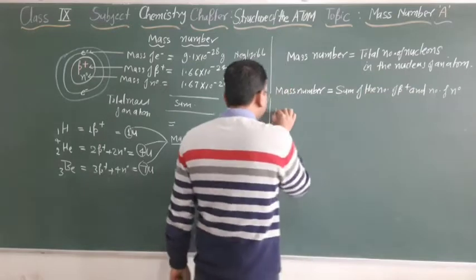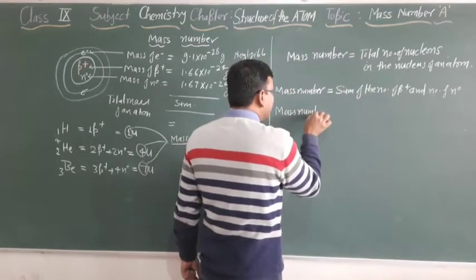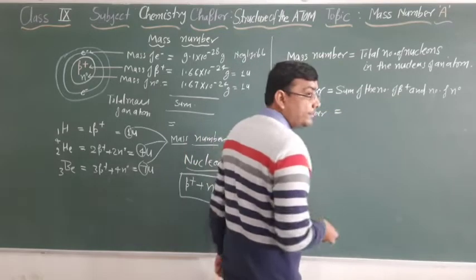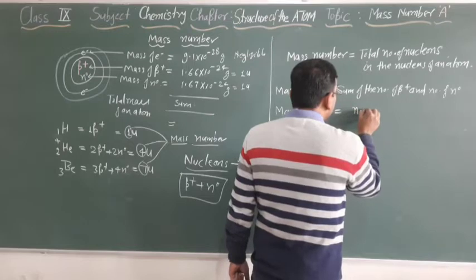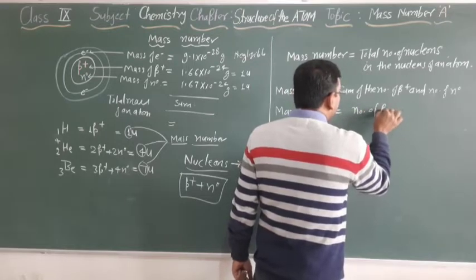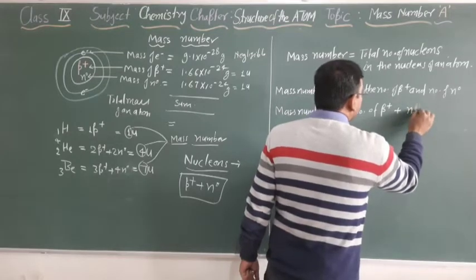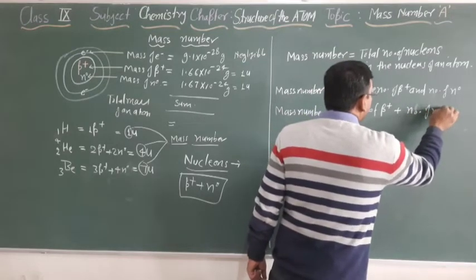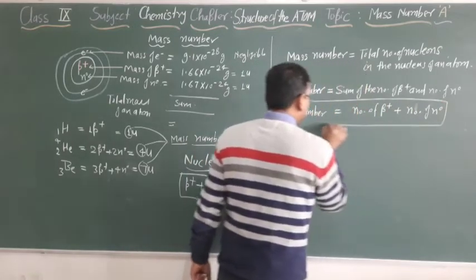Mass number is equal to number of protons plus number of neutrons. This is the mass number concept.